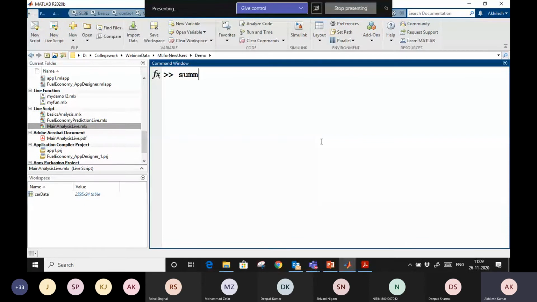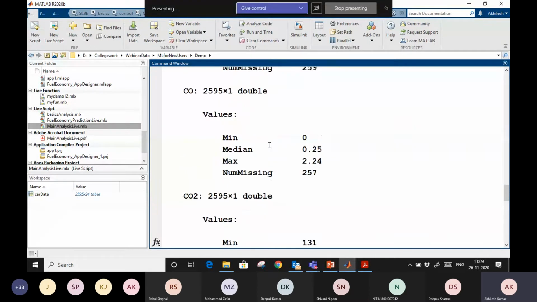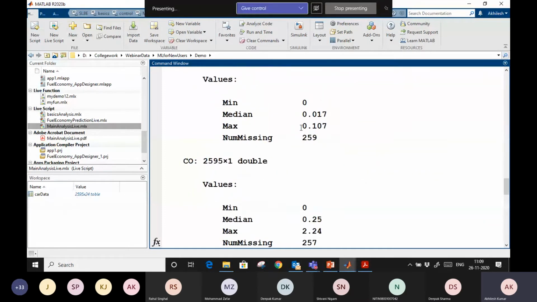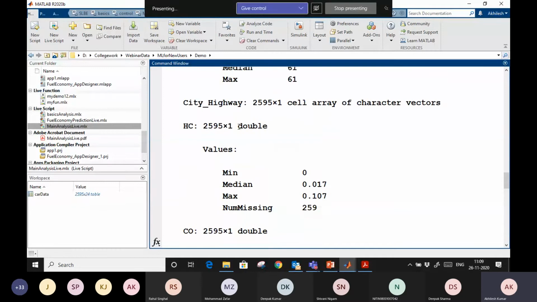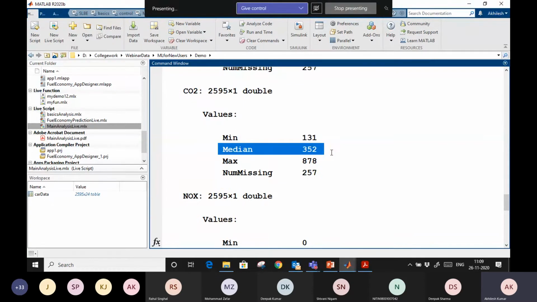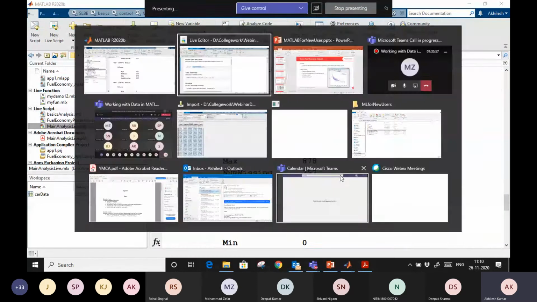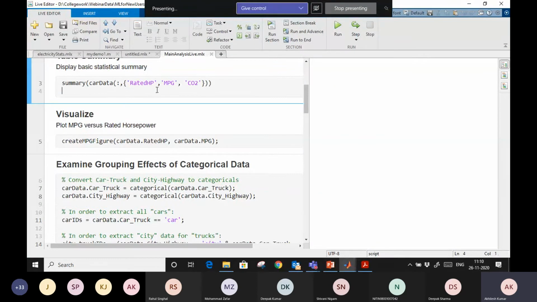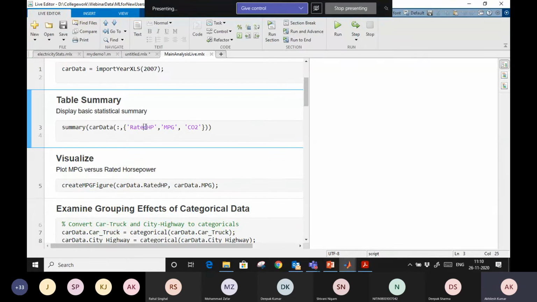If I give this summary, it will let me know statistics of this table for every column. So you see that whatever columns we have, it shows the summary: mean value, median value, max value, and how many missing data we have, right? Like CO2 emission, right? Minimum value of CO2 emission is this, median value is this, max value is this, number of missing data is this, right? Okay, this is the first thing which we did. And let's say that I want a summary from this table of rated horsepower, mileage, and CO2. So I can write in a curly bracket for that.